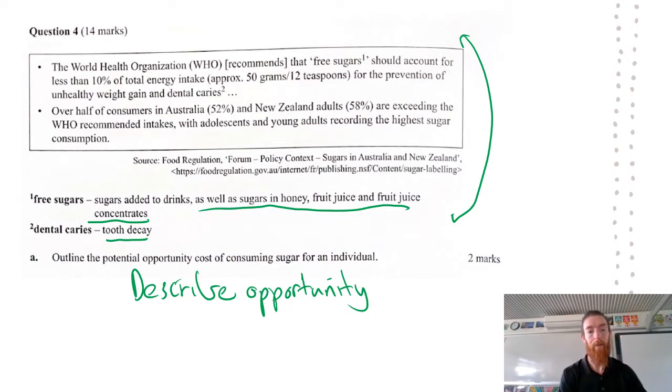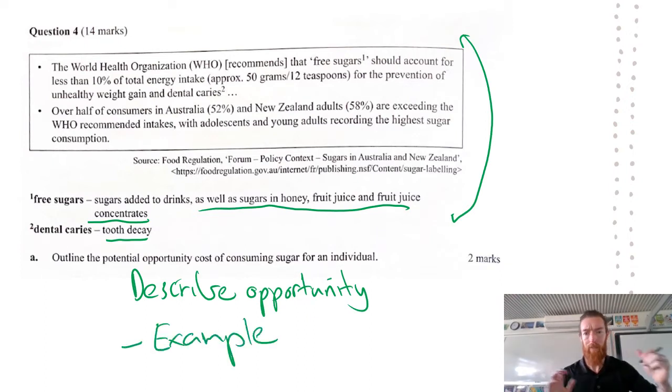So the example here, your second mark is going to be from your example, and it could be you could consume a healthy piece of fruit, like a banana. That's what you can't consume because you're consuming that sugar. And that's going to be really important there. It's what you're giving up for consuming that sugar. You cannot consume something else that is potentially going to be good for you.